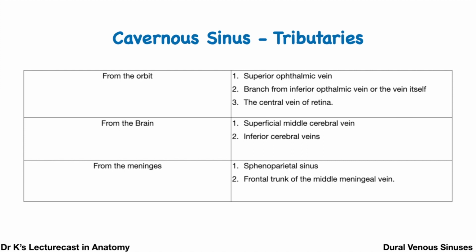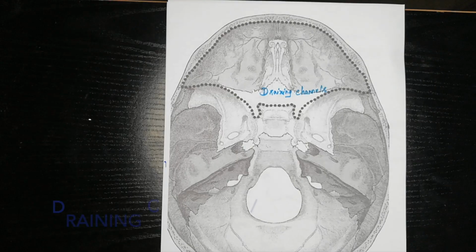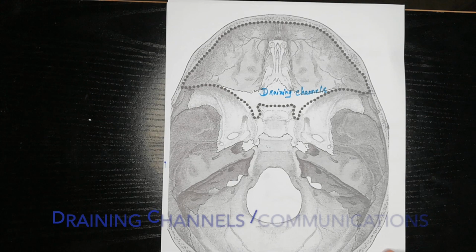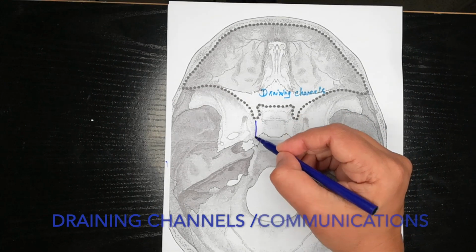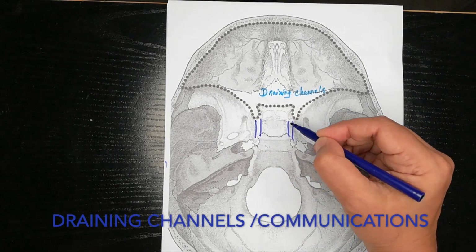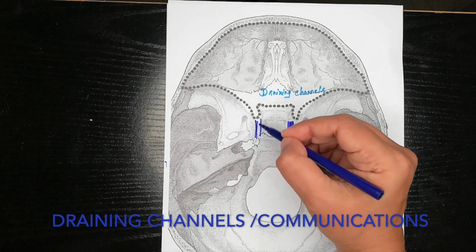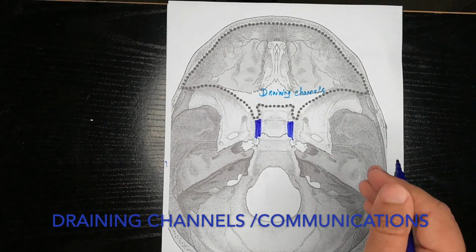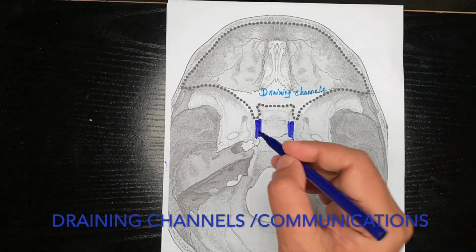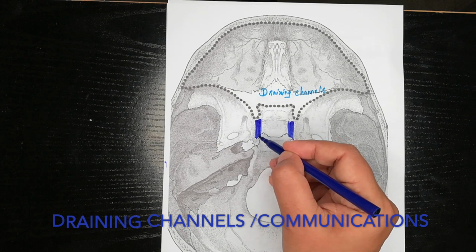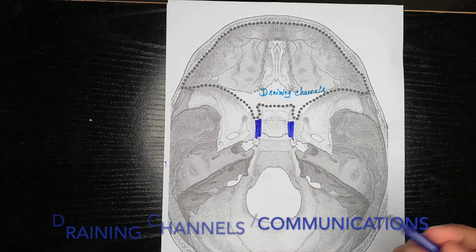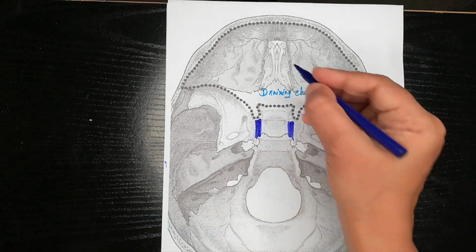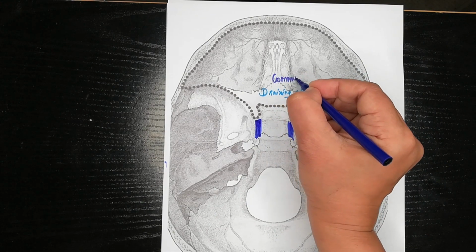The tributaries of the cavernous sinus, again from the orbit, from the brain and from the meninges, are tabulated here. Draining channels is very easy to read for the cavernous sinus. You have to remember two words. Cavernous sinus has tributaries which pour their venous blood into the cavernous sinus. But from the cavernous sinus, the veins need to get drained to some other veins also. That is called as the draining channels or communications